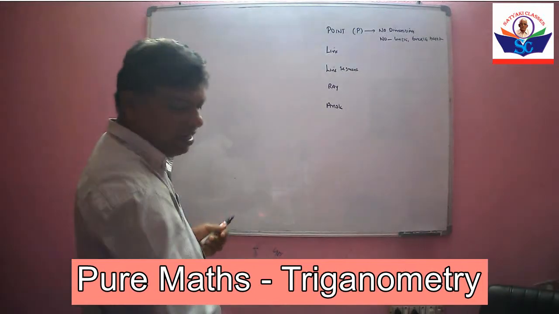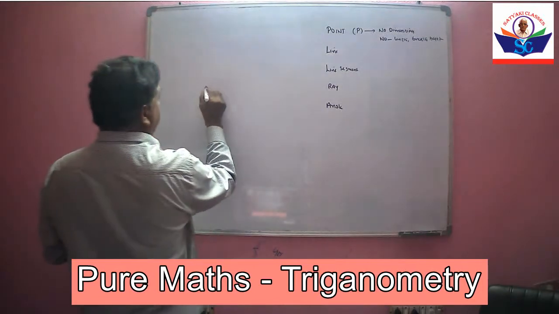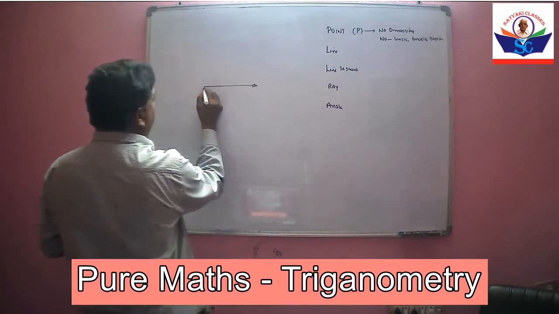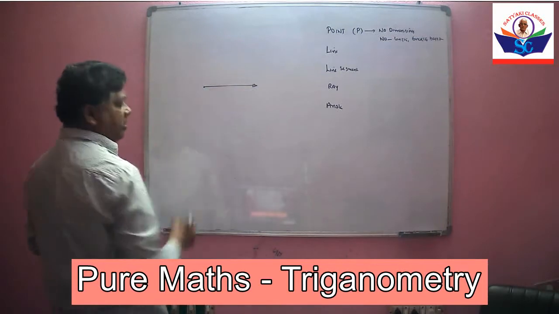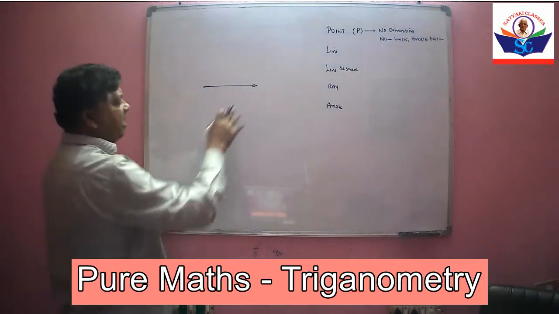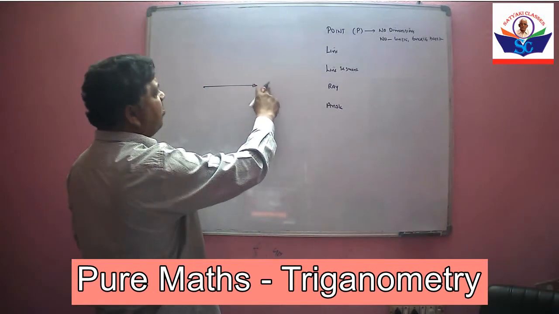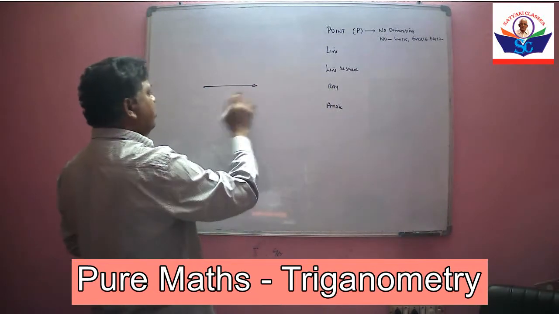Now coming to the ray. What is a ray? It is also a line, with one endpoint. On the second side, it will go to infinity.